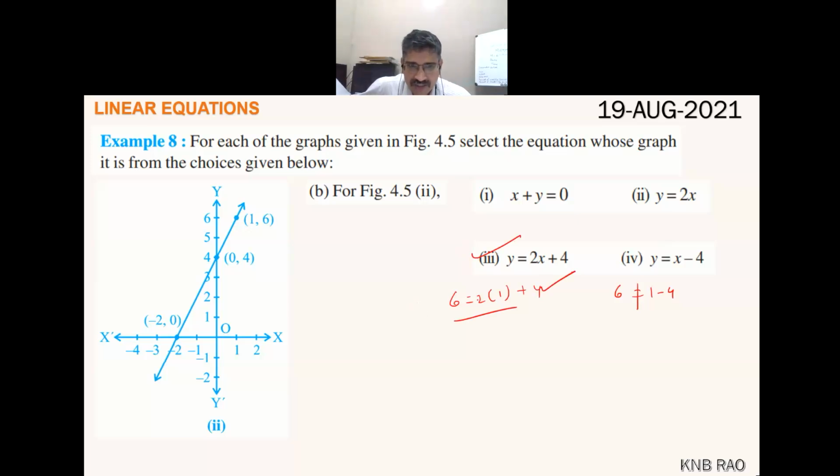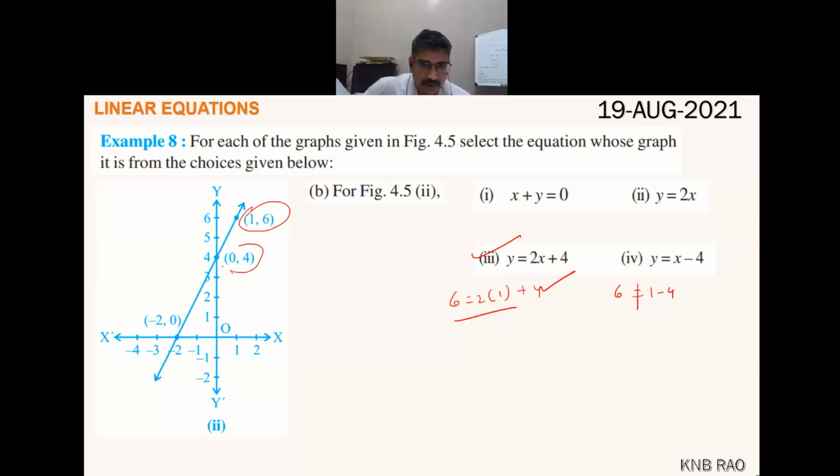Have you understood how to check? So y equals x minus 4 is wrong, because when you substitute (1, 6), it is getting satisfied only in the third, not in the fourth. Akash, what do we have to do? You substitute the point in the given equations, third and fourth.